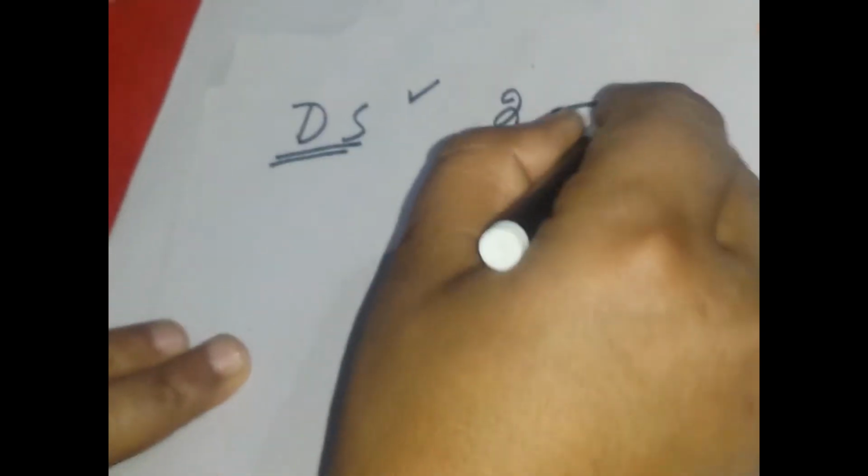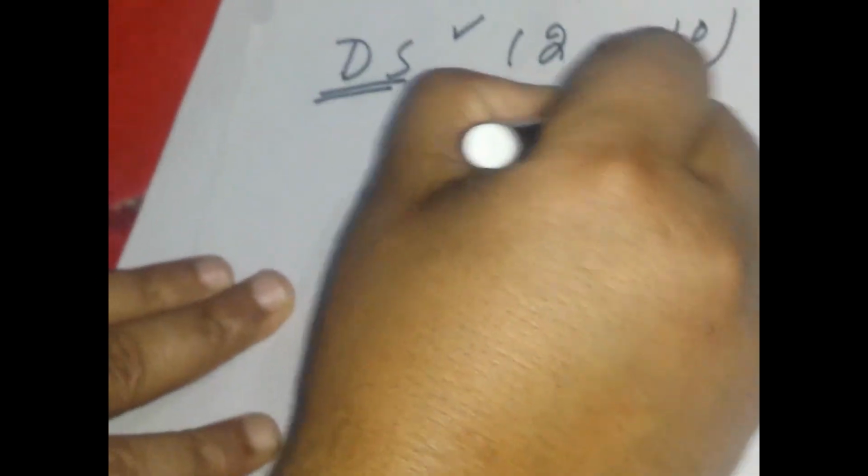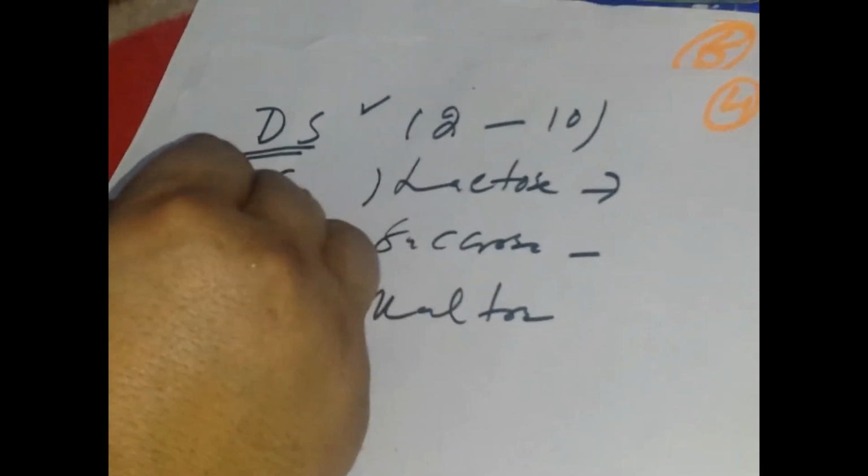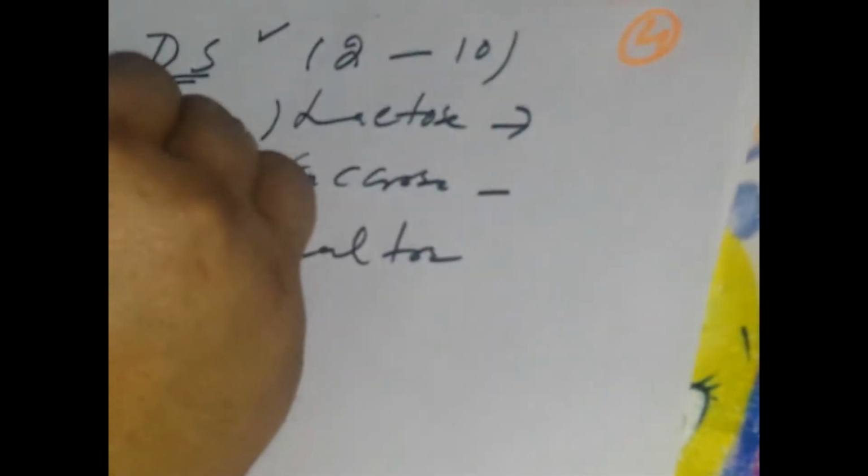So now we are going to mention disaccharides. Disaccharide means they have two saccharide units, for example, from 2 up to 10. This is very important. What could be an example? Lactose, everybody knows about lactose. Another example is sucrose. Another example is maltose. Where is lactose found? In milk.